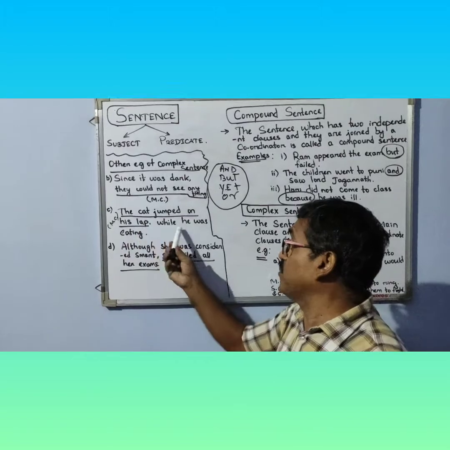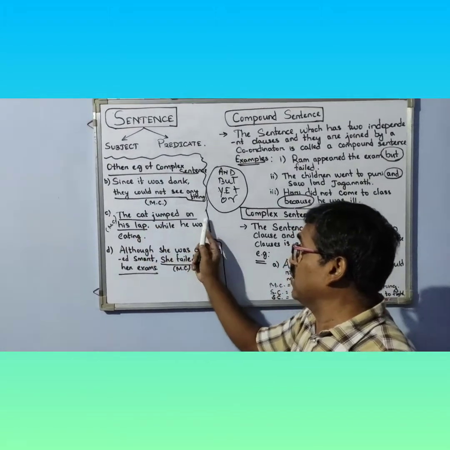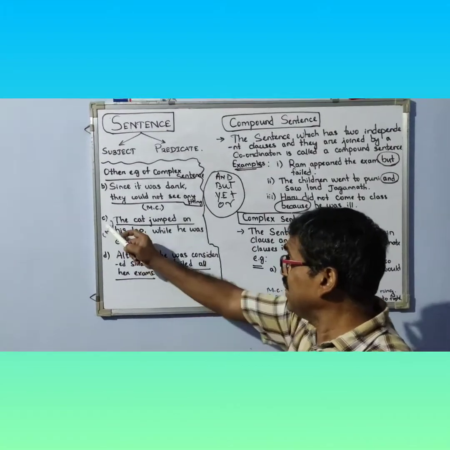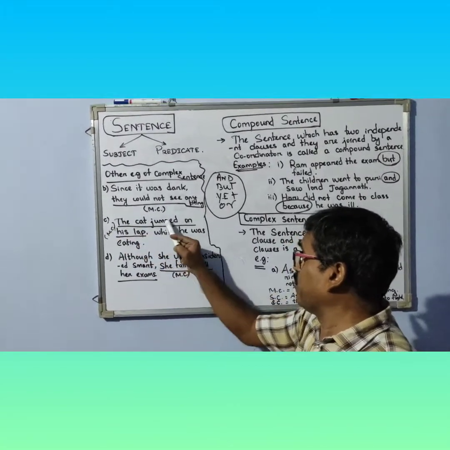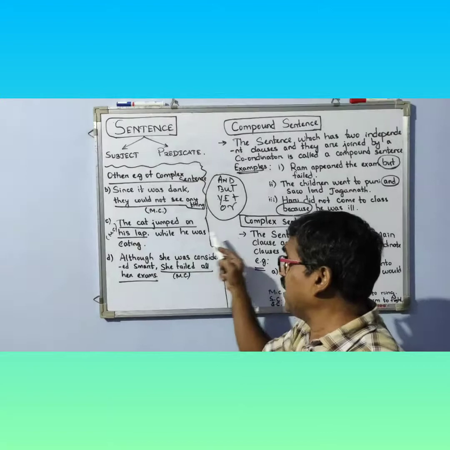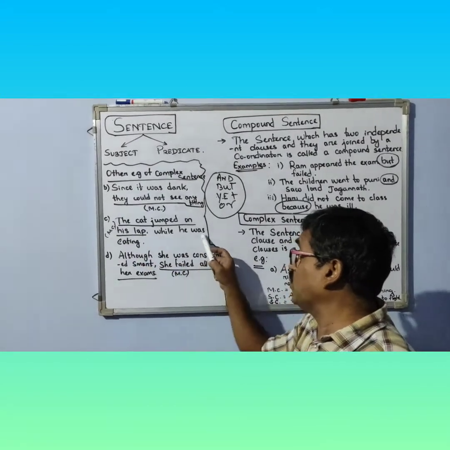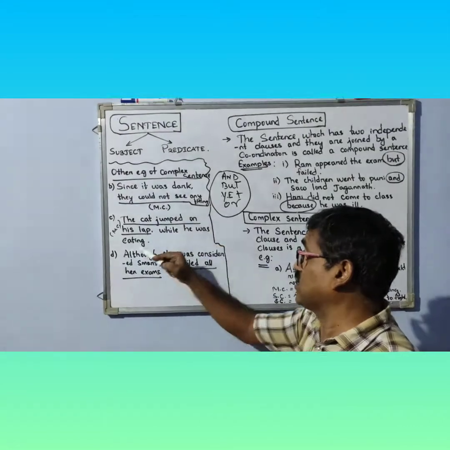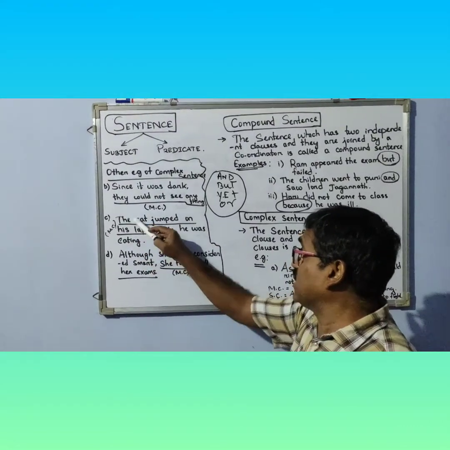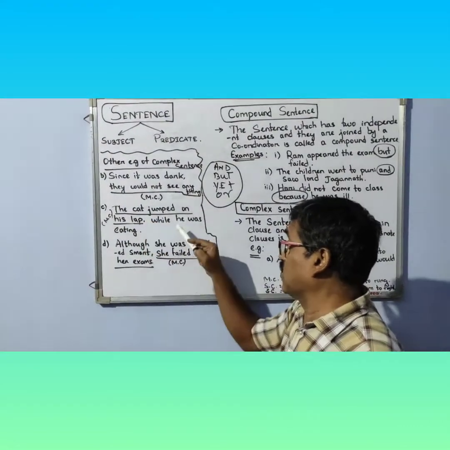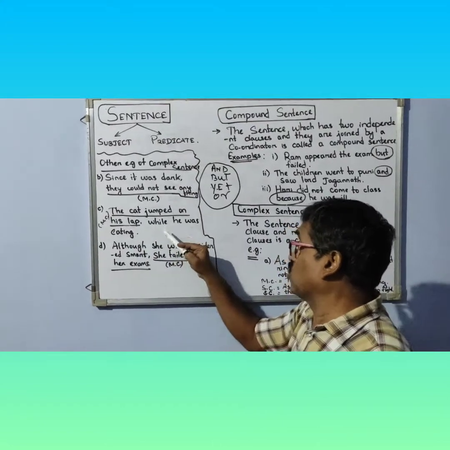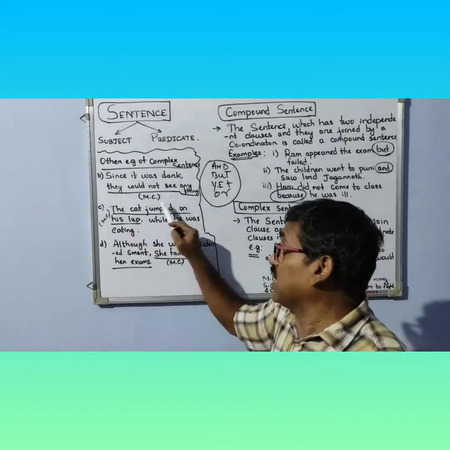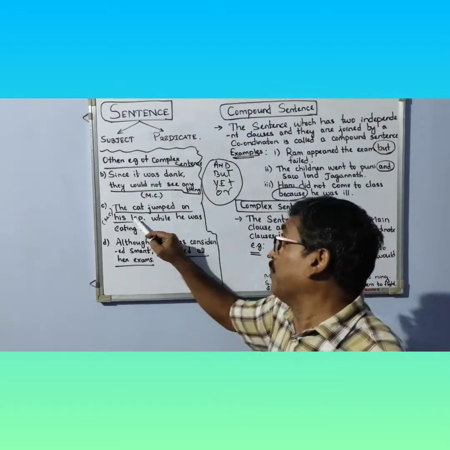Similarly, another example is: the cat jumped on his lap while he was eating. You just see, the cat jumped on his lap is underlined and it is the main clause. While he was eating is the subordinate clause. This particular clause, while he was eating, depends on the main clause, the cat jumped on his lap.